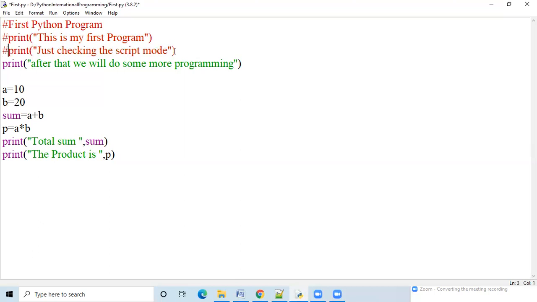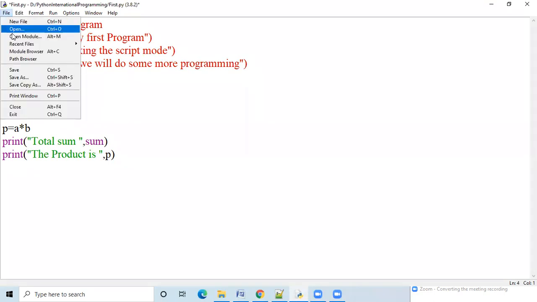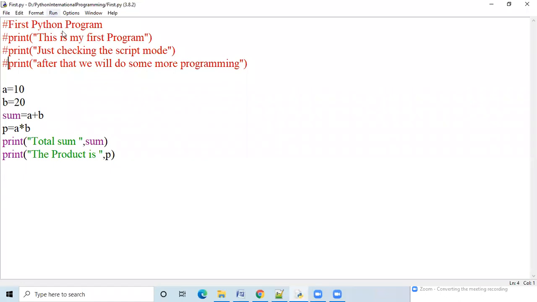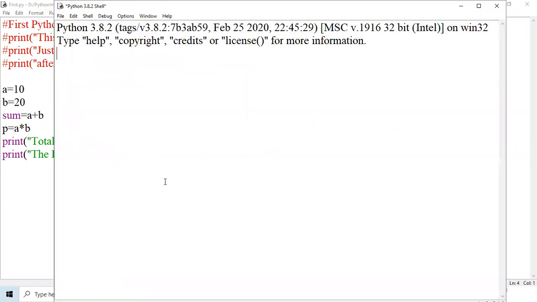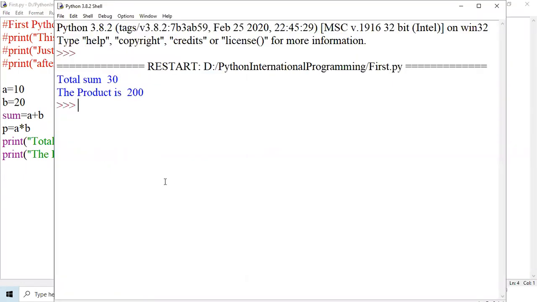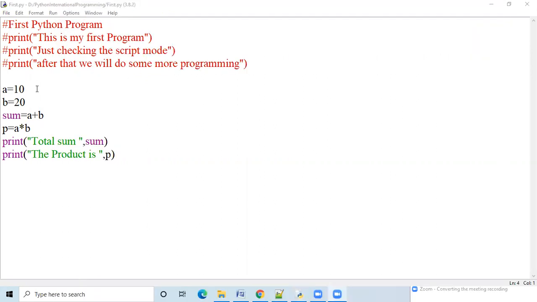Just checking the script mode, it will not execute because we are making this line a comment and the comment never executes. Let me save it and run it. Now you can see only sum and product is coming, and all three starting lines are not coming because I have made them a comment. You understand how to write multi-line comments? Okay, this is called a single line comment.